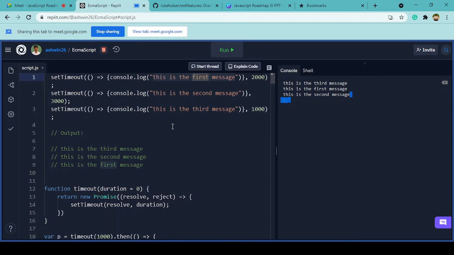So this is how we can use setTimeout, and this is very useful because in JavaScript, whenever you have some functions which have to call backend APIs and do some computation or get some data, those can wait for some time so that other parts of the code can execute, right? So this is how we can take advantage of setTimeout in JavaScript.